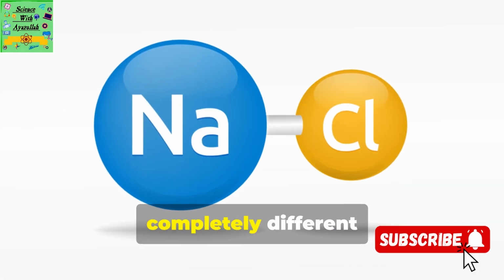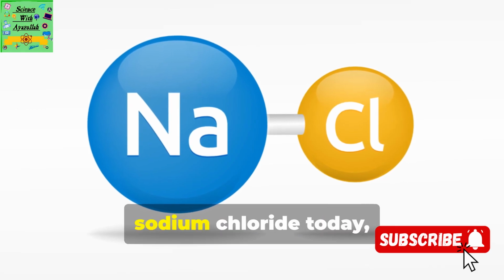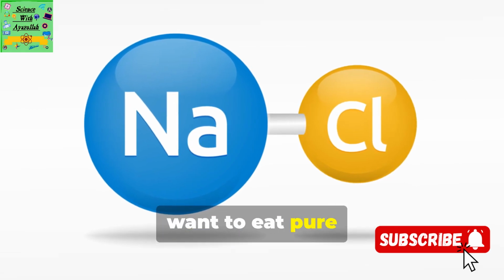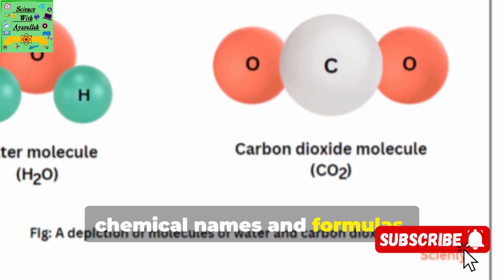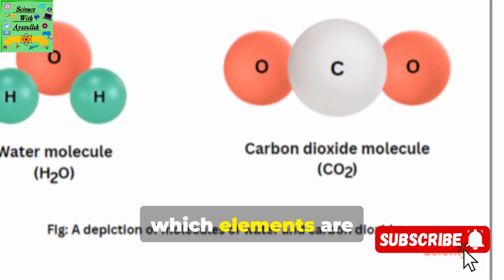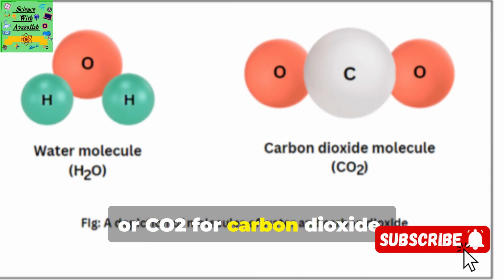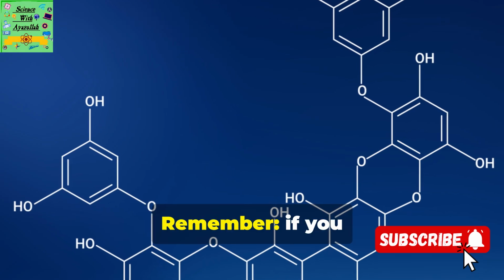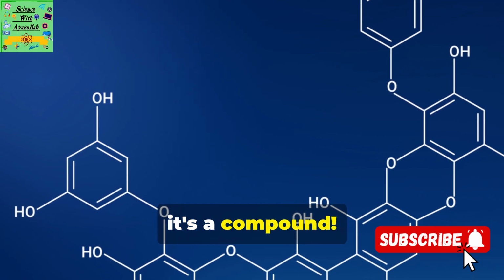A compound has completely different properties from its original elements. You may have eaten sodium chloride today, but you wouldn't want to eat pure sodium or chlorine. Compounds have chemical names and formulas. The formula shows which elements are bonded together, like H2O for water or CO2 for carbon dioxide. Remember, if you see different types of atoms bonded together in a particle diagram, it's a compound.